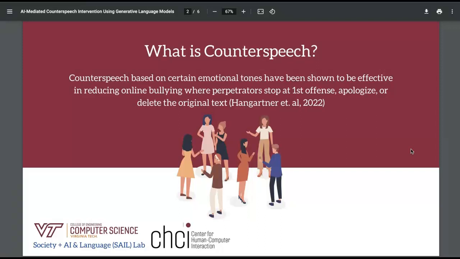Did you know that counterspeech based on certain emotional tones has been shown to be effective in reducing online bullying, where perpetrators stop at first offense, apologize, or delete the original text?